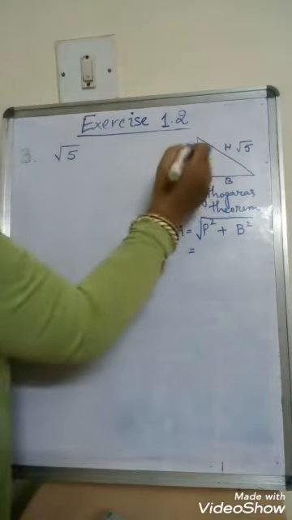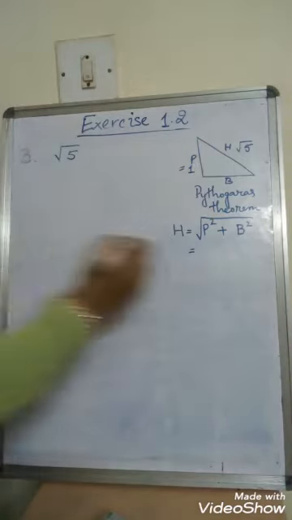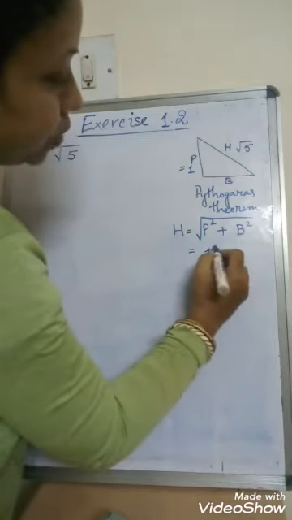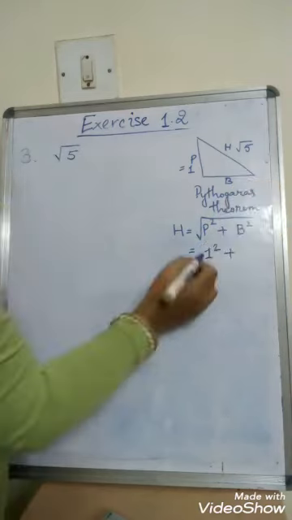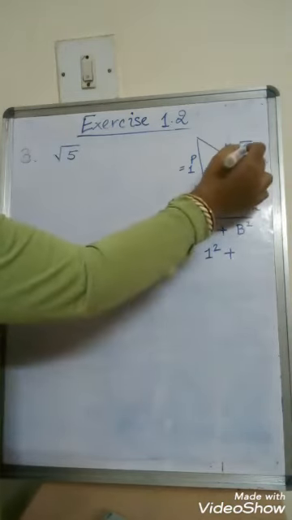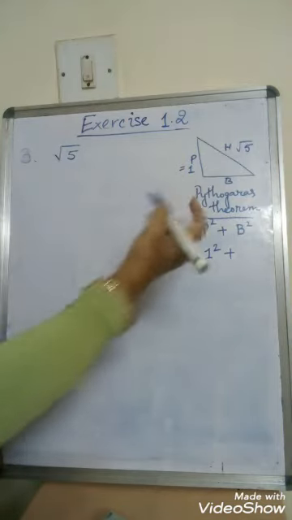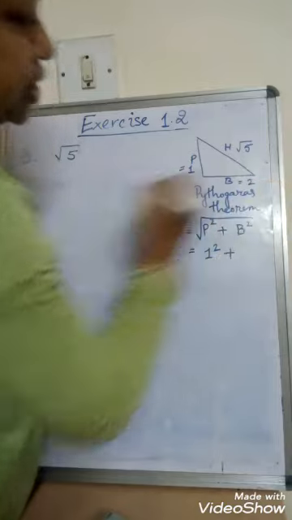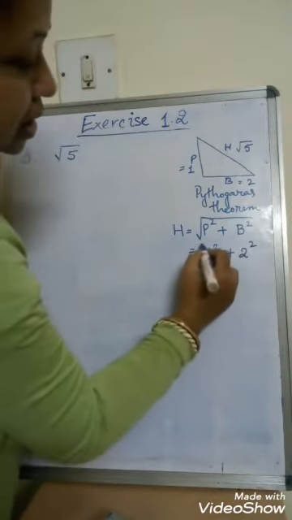Here perpendicular will be equal to 1 for me. So I will be taking 1 square plus base square, and in order to get 5, what do I need? I need 4, right? So if I take base as 2,